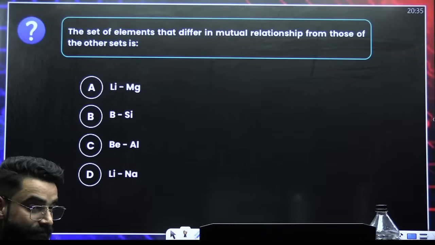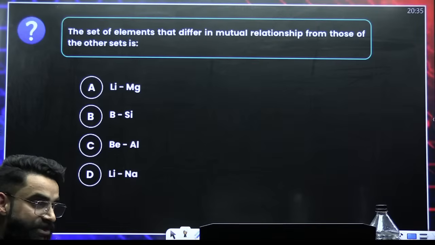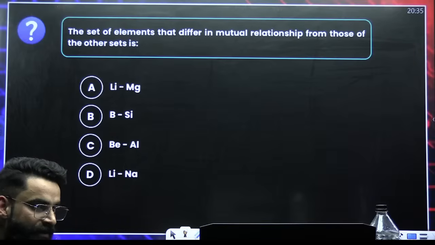Think logically, guys. Use your brain a bit. Now you have started giving correct answers.